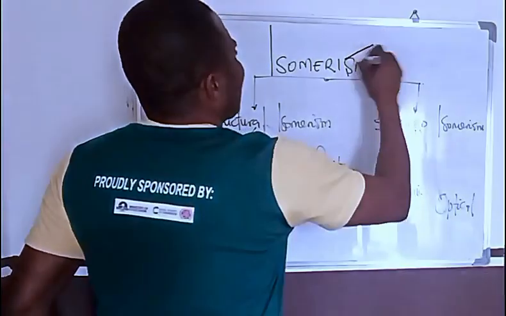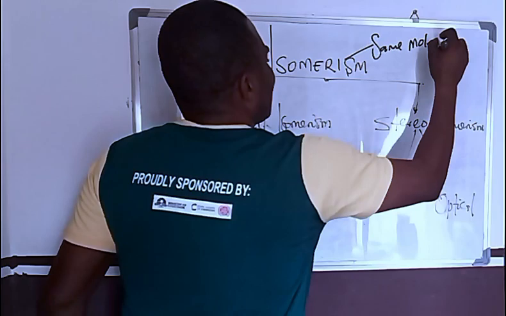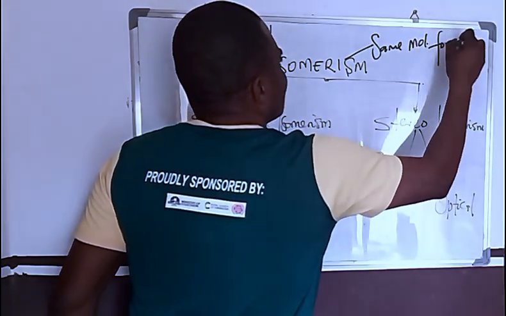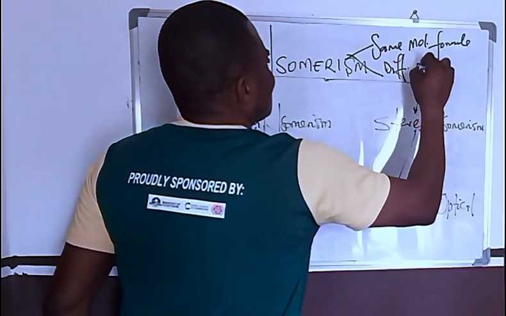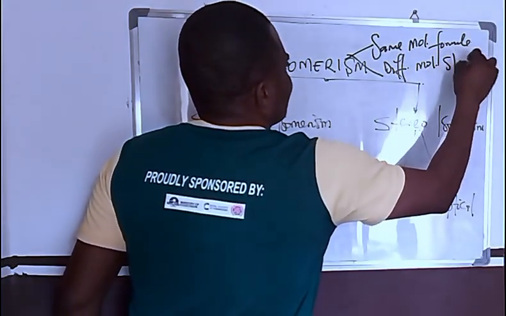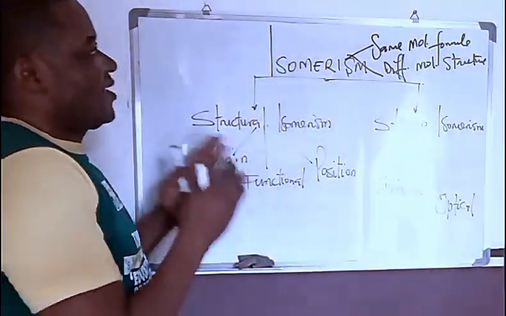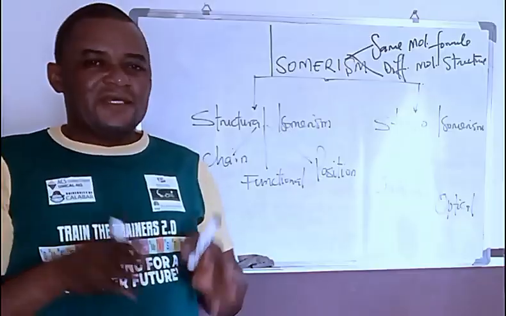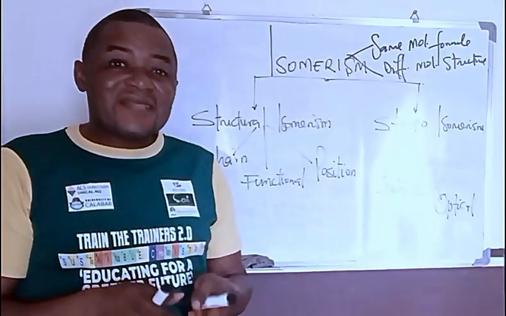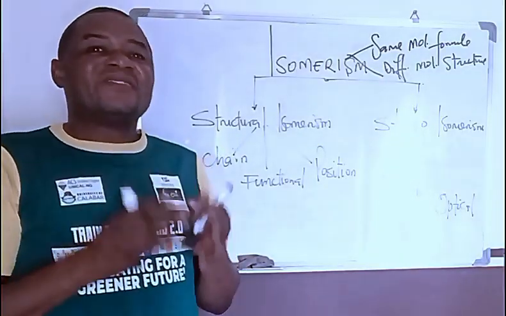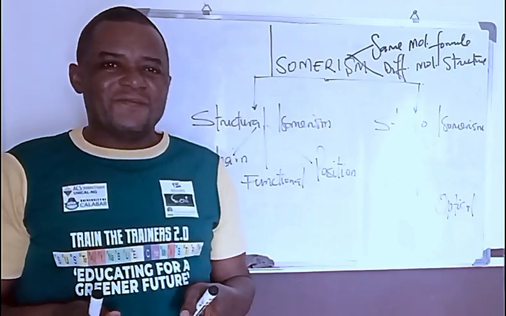So, isomers have the same molecular formula, but they have different molecular structure. This is all that defines isomerism. Two or more organic compounds with the same molecular formula but different structural formula. That is just it.